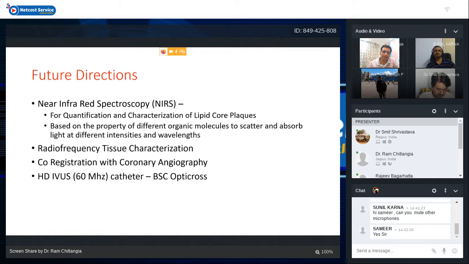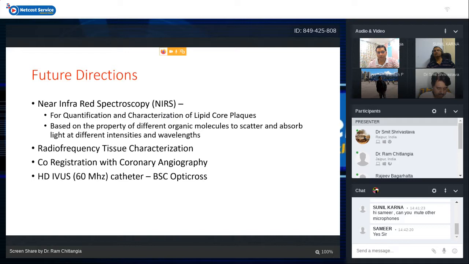There are some companies which have integrated near-infrared spectroscopy, that is light source imaging, into the IVUS catheter for the quantification and characterization of lipid core plaques. So basically we can see the morphology of the plaque, but exactly what is the lipid content, what is the type of lipid, and what is the fibrous content we cannot see on IVUS. So this NIRS gives you better quantification and characterization, and it is based on the property of different organic molecules to scatter and absorb light at different intensities and wavelengths.